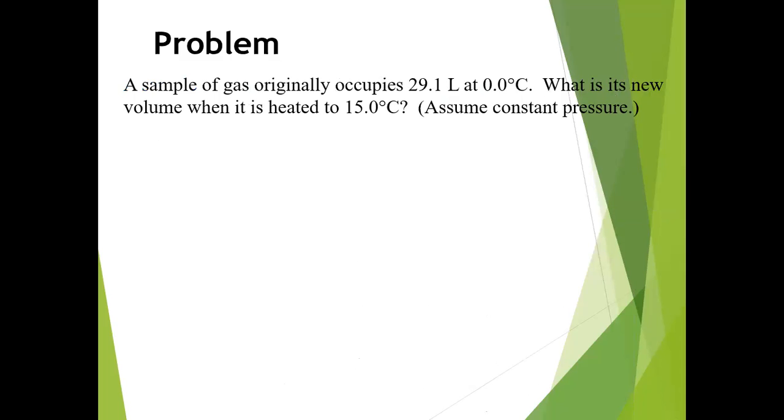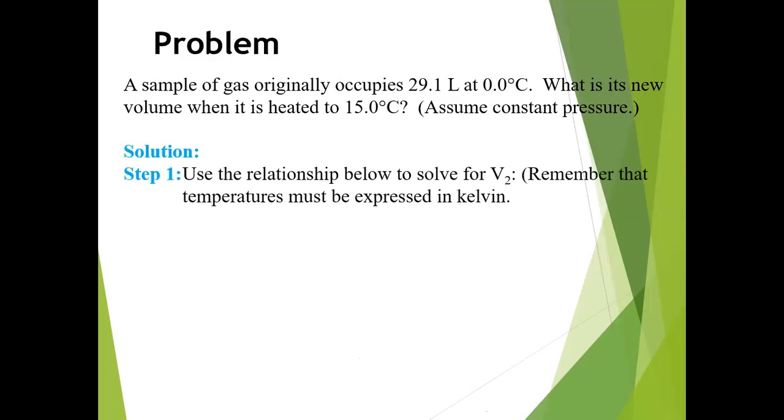Now a problem related to this gas law. Suppose a sample of gas originally occupies 29.1 liter at 0.0 degrees centigrade. What is its new volume when it is heated to 15.0 degrees centigrade? Assume constant pressure. The solution, in the first step, will be to use the relationship below to solve for V2. Remember that temperature must be expressed in Kelvin.